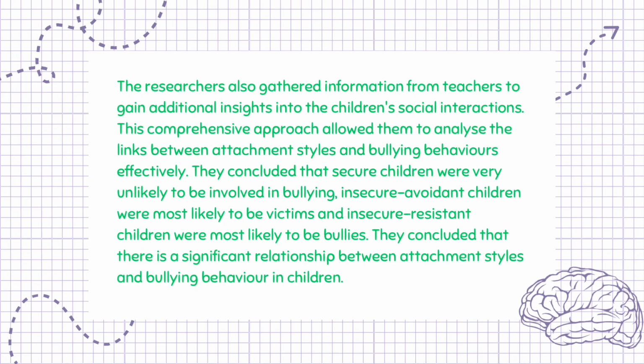The researchers also gathered information from teachers to gain additional insights into the children's social interactions. This comprehensive approach allowed them to analyze the links between attachment styles and bullying behaviors effectively. They concluded that secure children were very unlikely to be involved in bullying, insecure avoidant children were most likely to be victims, and insecure resistant children were most likely to be bullies. They concluded that there is a significant relationship between attachment styles and bullying behavior in children.